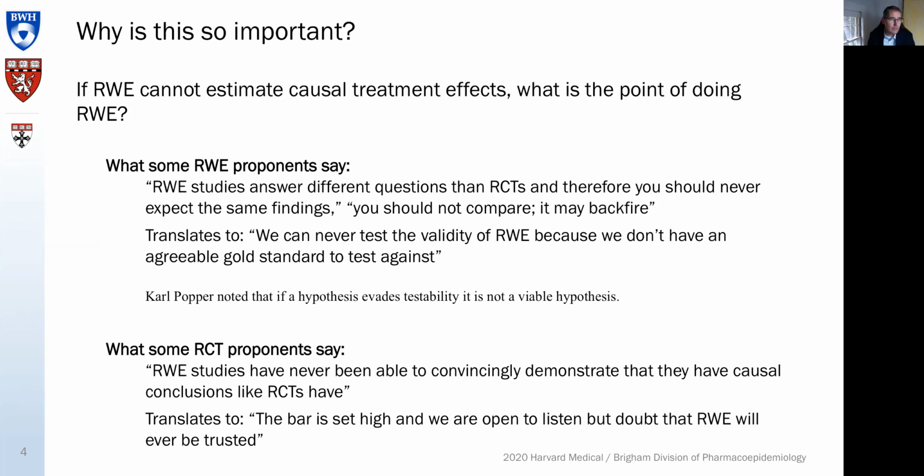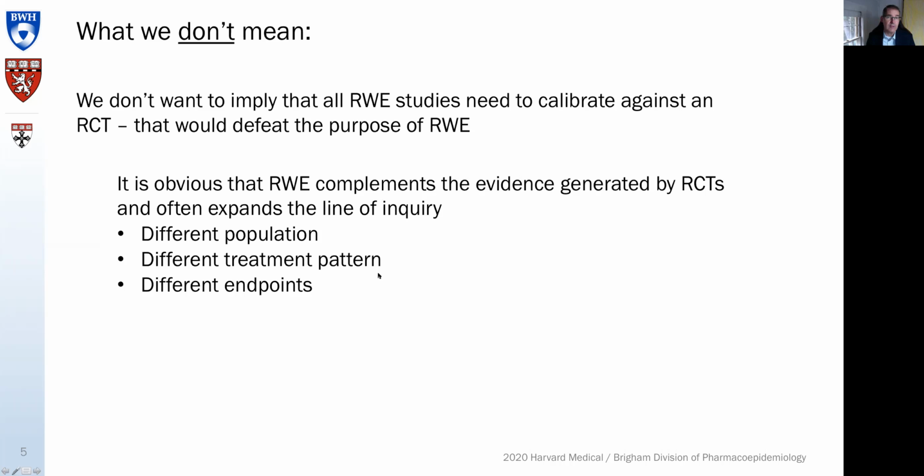So we have to get those two communities together and we have to do better in being responsive to these needs in order to demonstrate that real-world evidence can lead to causal conclusions. What we don't mean is equally important. We don't mean to imply that all real-world evidence studies need to calibrate against an RCT. That would totally defeat the purpose, of course.